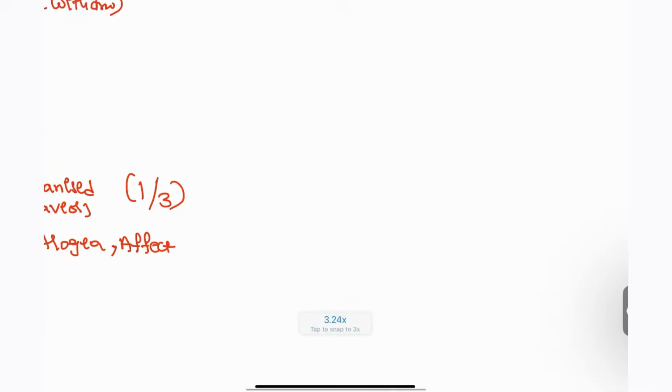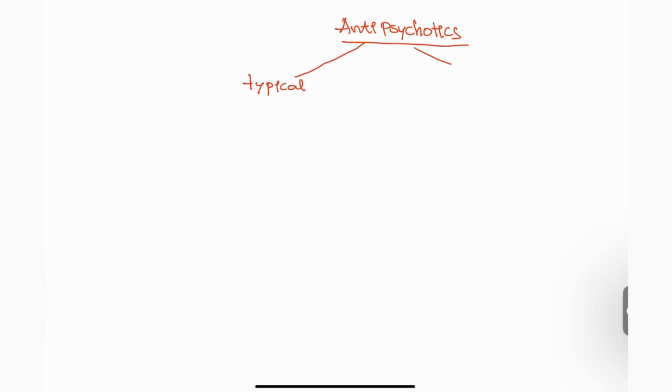Next, coming to schizophrenia. Nowadays, they are asking less about schizophrenia itself, but they are more focused on the antipsychotics. So now also we are going to follow the antipsychotics only. We have the typical and we also have the atypical antipsychotics.